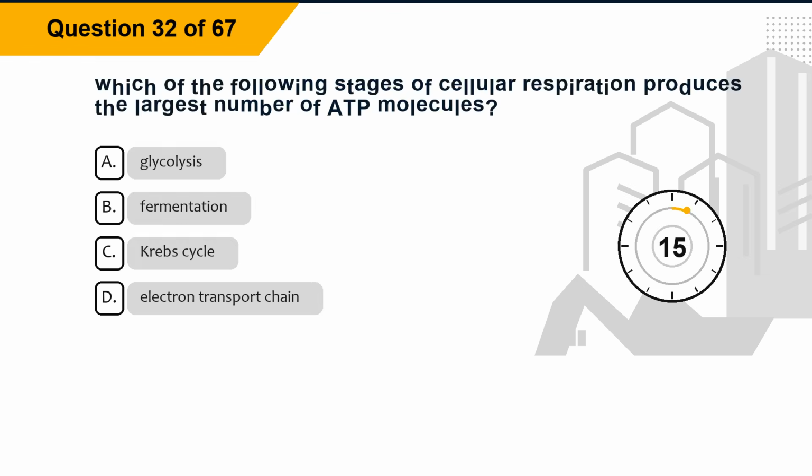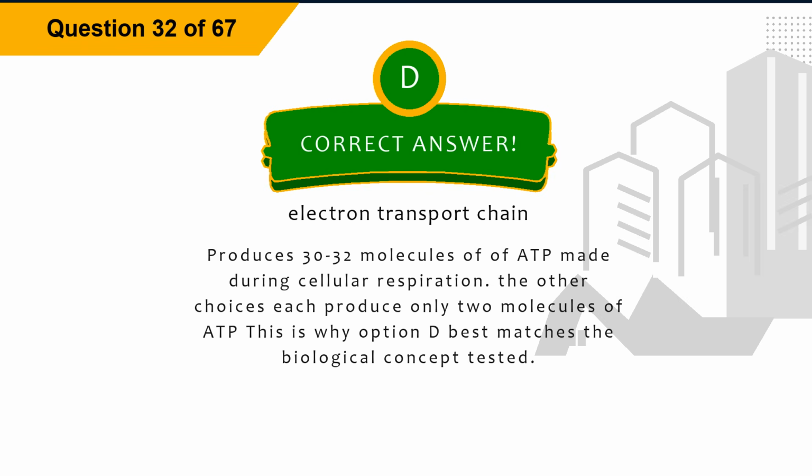Question 32. Which of the following stages of cellular respiration produces the largest number of ADP molecules? Option A, glycolysis. Option B, fermentation. Option C, Krebs cycle. Option D, electron transport chain. The correct answer is option D, electron transport chain. Explanation. Produces 30-32 molecules of ATP made during cellular respiration. The other choices each produce only 2 molecules of ADP. This is why option D best matches the biological concept tested.